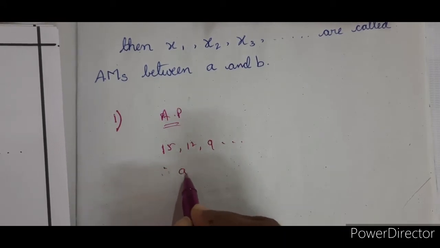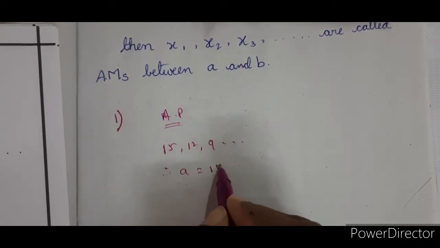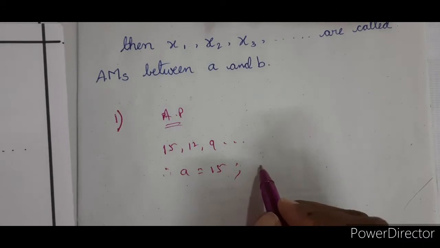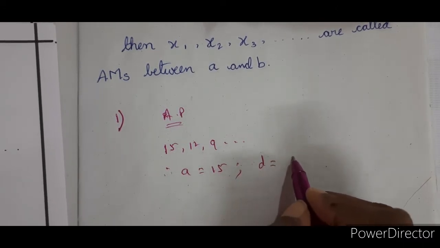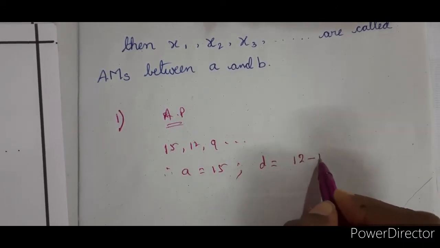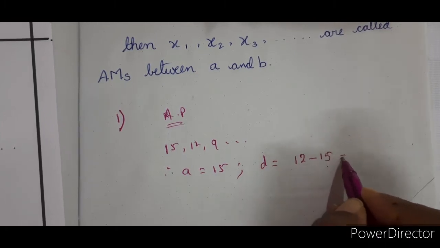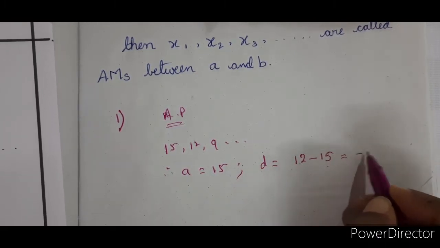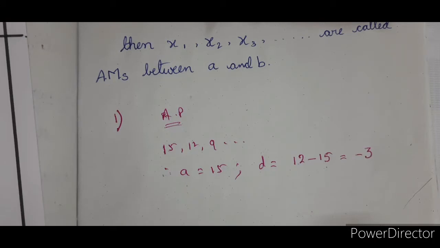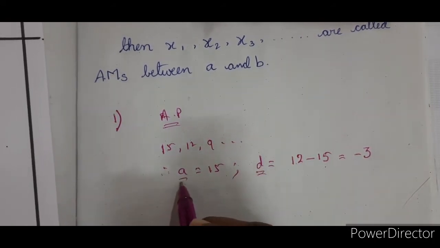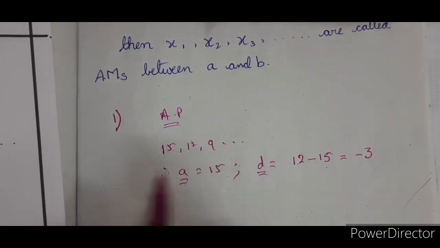Therefore, first term A is equal to 15. Common difference D is equal to second term minus first term, 12 minus 15, which is minus 3. You have the common difference and you have A. Now, what is asked?